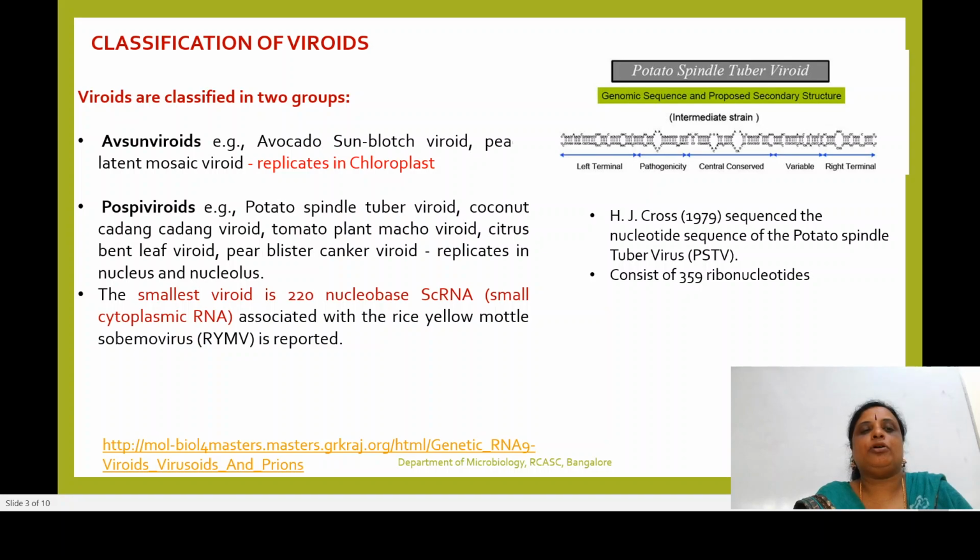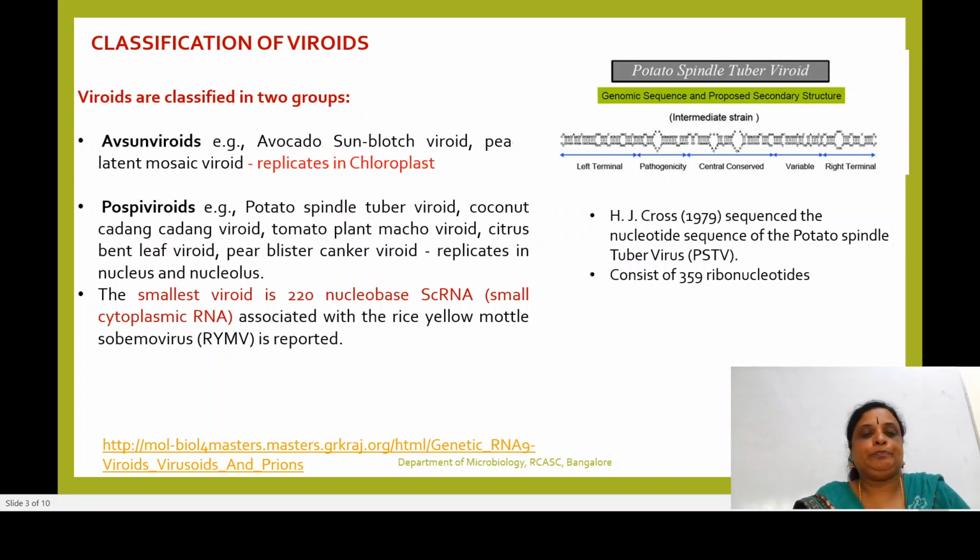Some examples of Avsunviroids: Avocado sun-blotch viroid, Peach latent mosaic viroid. Pospiviroids: potato spindle tuber viroid, coconut cadang-cadang viroid. Remember, most often I have seen this particular question, coconut cadang-cadang viroid. This is a viroid which is a Pospiviroid, Pospiviroidae being the family it belongs to. Remember this, coconut cadang-cadang. I have seen this particular question in many competitive examinations, especially if you are going to take up the ICAR NET exam.